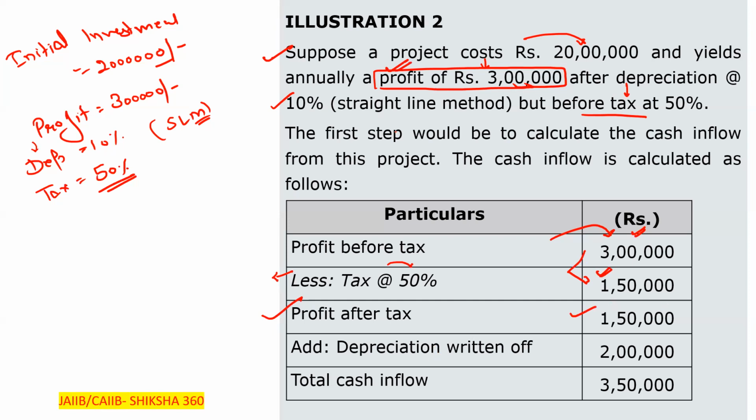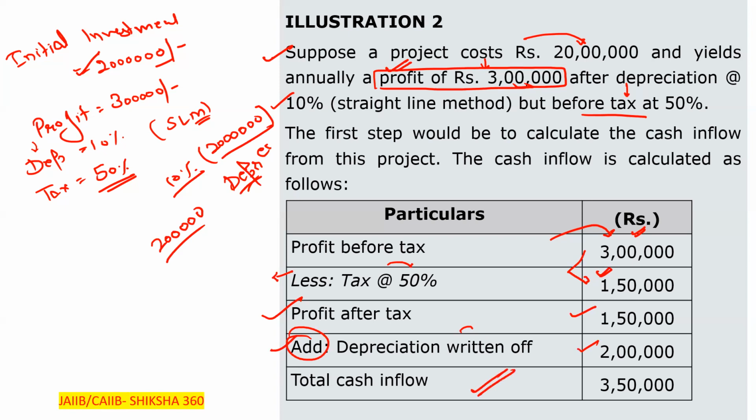Now we have to add the depreciation, and that will be the cash inflow. Depreciation is 10% of what? Of the initial investment, that is 10% of 20 lakh, which is 2 lakh. So we add back the depreciation: 1,50,000 plus 2 lakh. The total cash inflow here is 3,50,000.